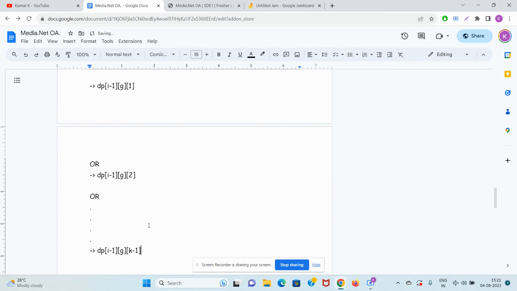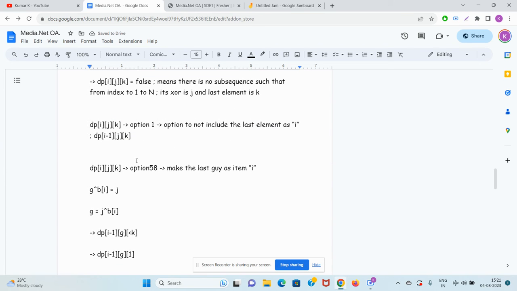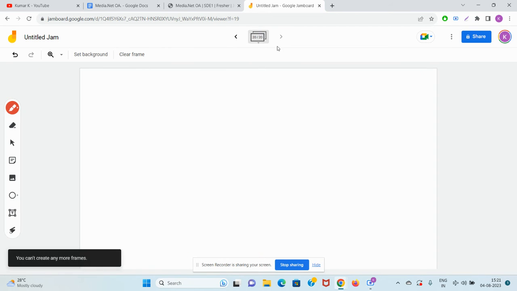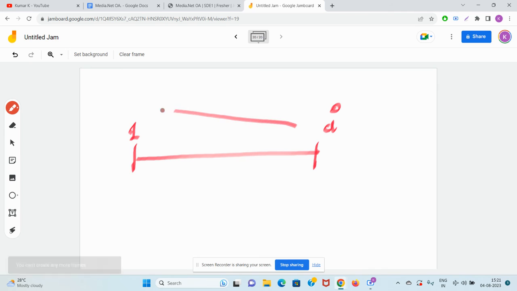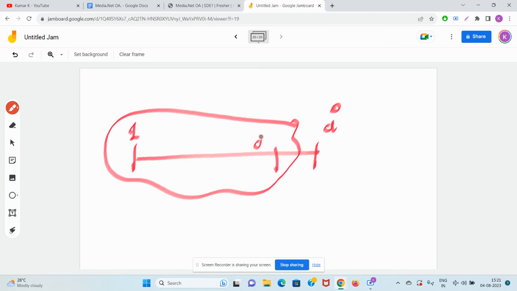Why? Because what do you want, guys? You really want to pick up a subsequence from 1 to I such that the last element is K. So I am dividing the 1 to I minus 1 part. We want the answer from 1 to I, right? So I am dividing this part 1 to I minus 1 and making this separate.